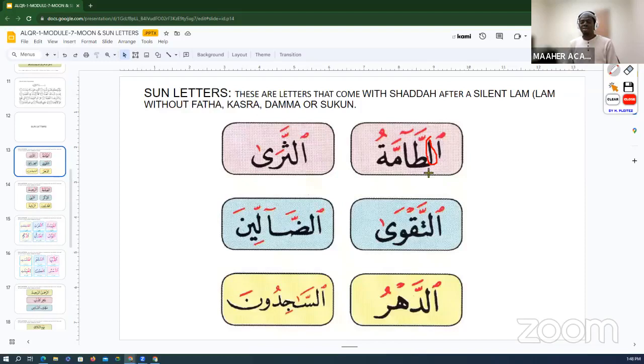Aqtam, right? So we already learned the rule of ta marbuta whenever it's ending an ayah or a word and you want to stop there. You convert this ta marbuta to the letter ha and give it a sukun. Aqtam. You see, aqtam.